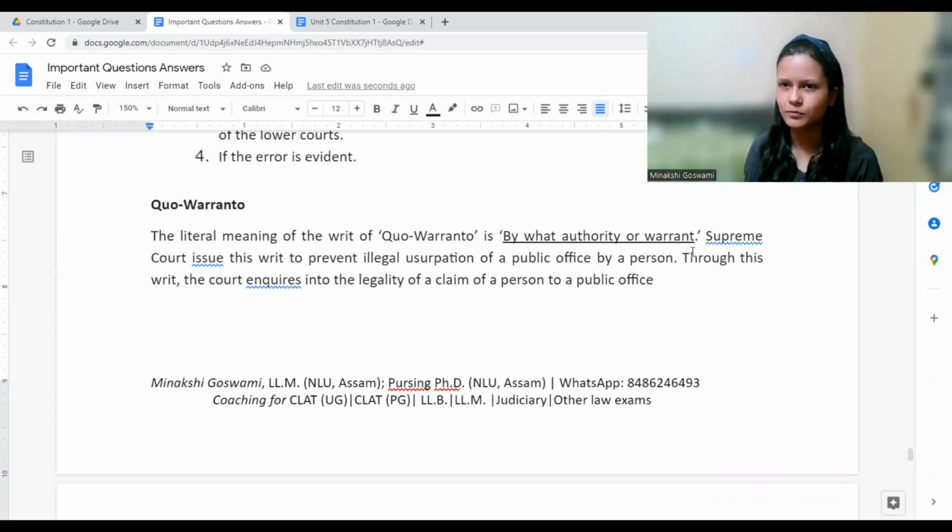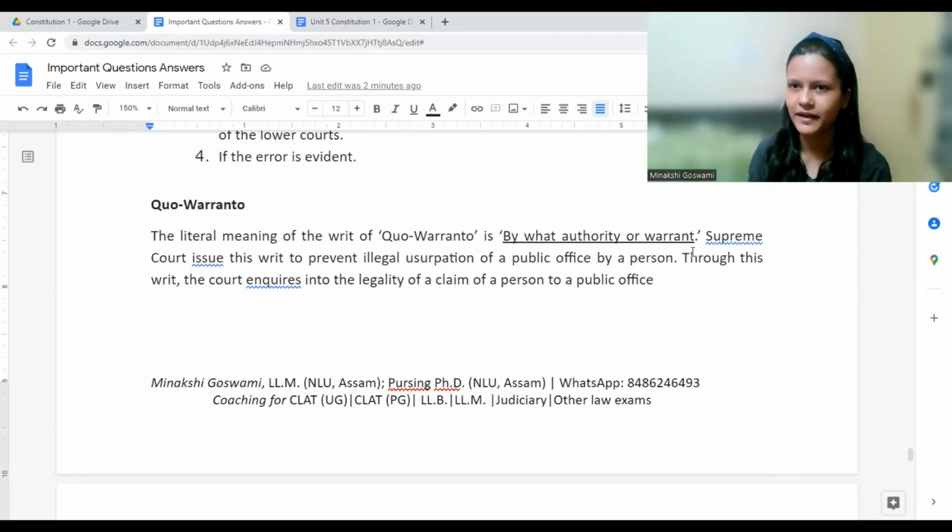Because maybe some exceptional rules might apply, right? The person may say that, okay, because I have some maybe sports quota, this qualification, that qualification, so I am entitled. Even if I have 5 years of experience, that is enough. That kind of a situation might happen, right? So under Quo Warranto, court would ask, what is your authority? How come you are holding this position? How come you have done this certain thing? And the other party needs to give a reasoning.